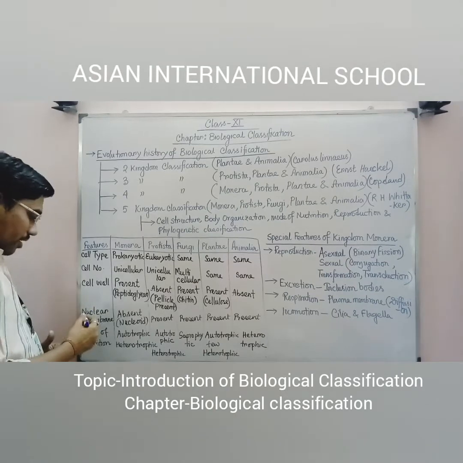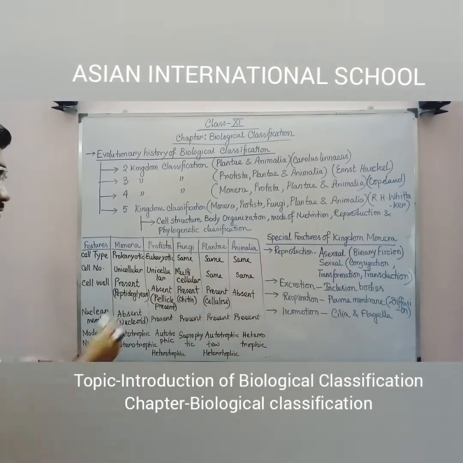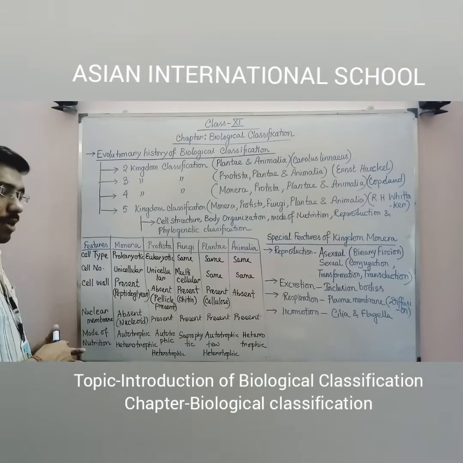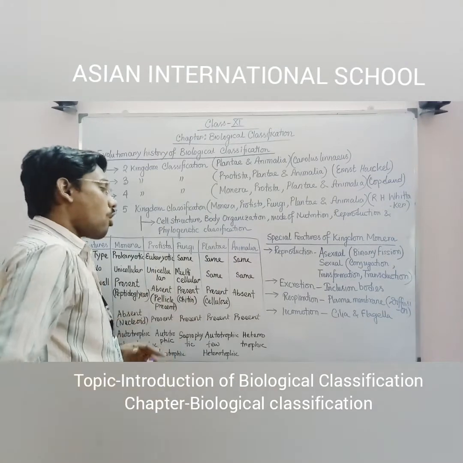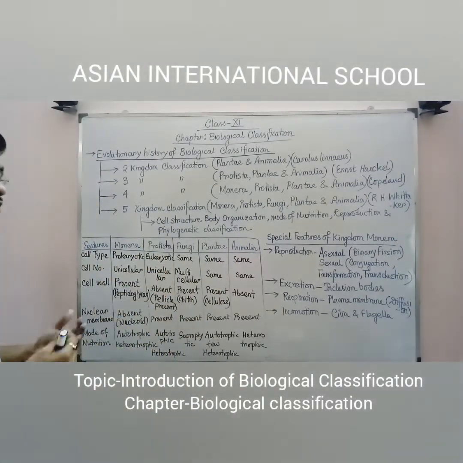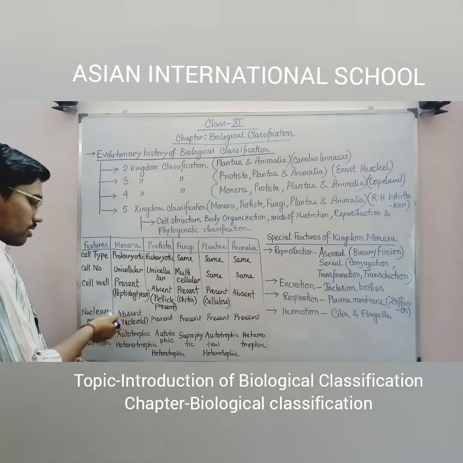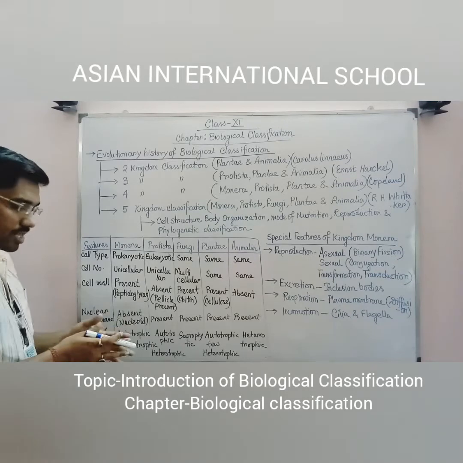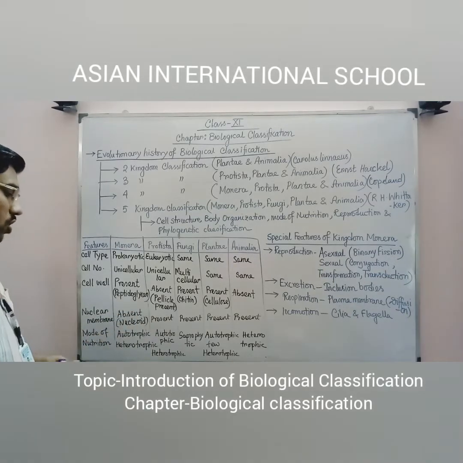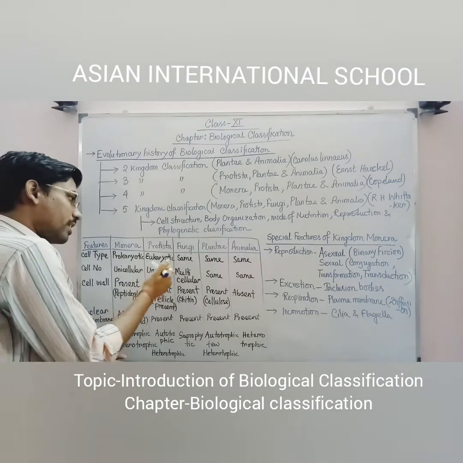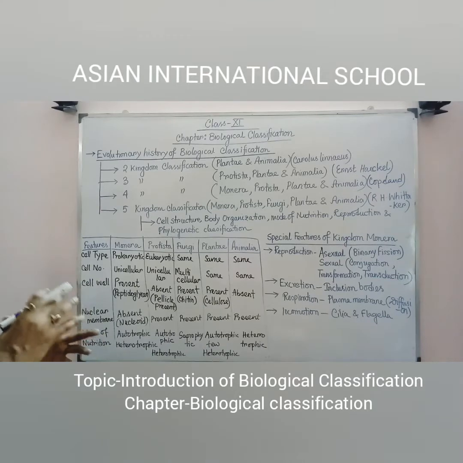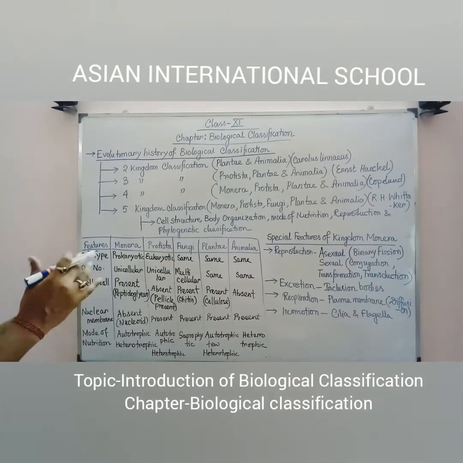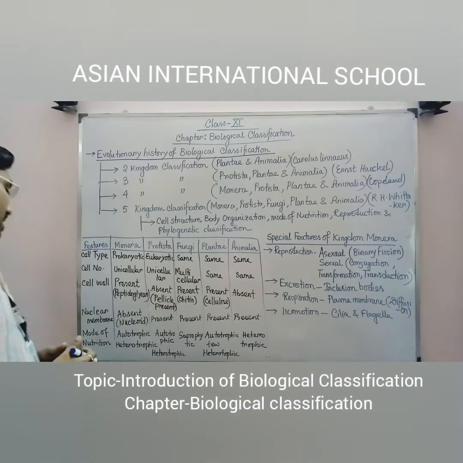Now we come to the next point, that is the nuclear membrane. Already in the first point we have discussed which cells are prokaryotic, so obviously nuclear membrane will be absent for them, but organisms which are eukaryotic should contain the nuclear membrane. So in Monera, the nuclear membrane is absent, that's why their nucleus is scattered within the cytoplasm. That is commonly known as nucleoid. But starting from Protista to Animalia, all organisms have a nuclear membrane because they have a well developed, well structured nucleus with various other complex structures present in the cell.